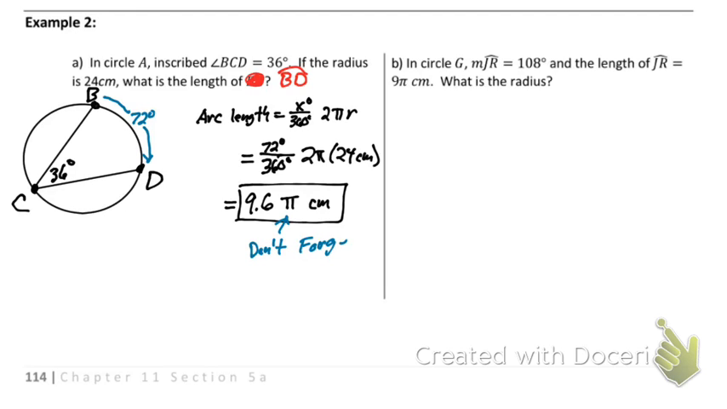A lot of times you're just going to plug those numbers in your calculator and you'll completely forget, and you'll say it's 9.6 centimeters, and you'll lose points on the test. So don't forget about pi. When I'm talking about circles, almost all your answers are going to have pi's in them.